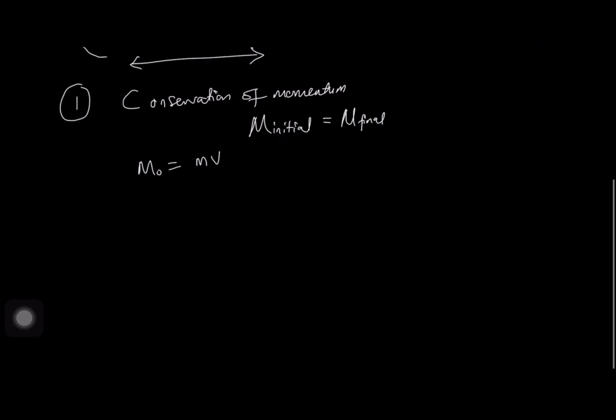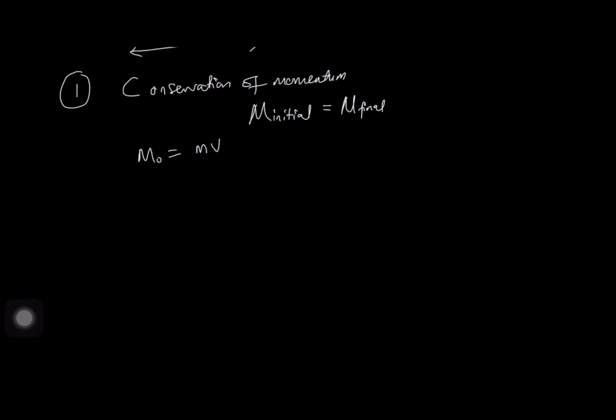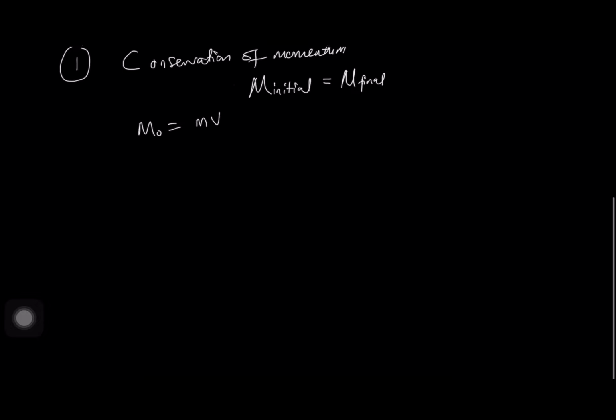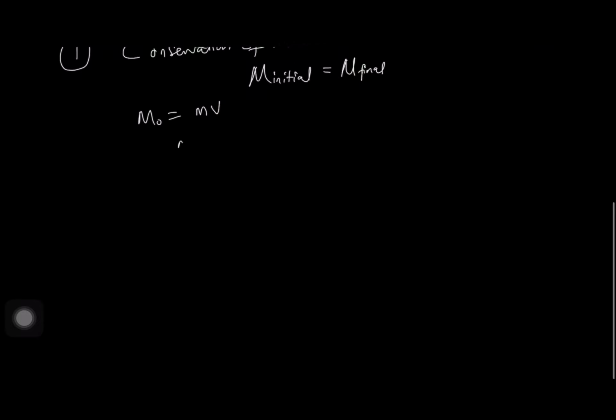This is momentum. So in this case, the total momentum initially will now be equal to the mass multiplied by the initial velocity and is equal to the mass and the final velocity after collision.